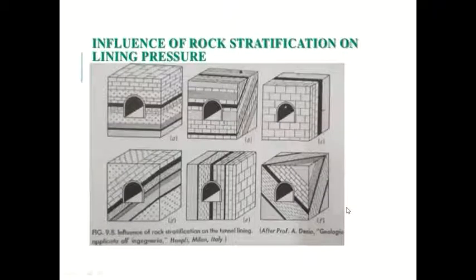Then inclined strata. You can see the inclined strata in this diagram. What happens in inclined strata is that pressure will be there on the axis of the tunnel. Here you can see in diagram F, the pressure will be only on one side. So this is the worst condition for tunneling. The other case will be workable because pressure will be uniform on the axis of the tunnel.